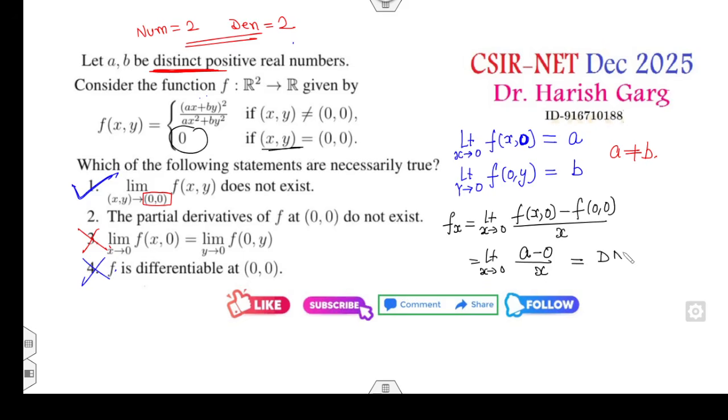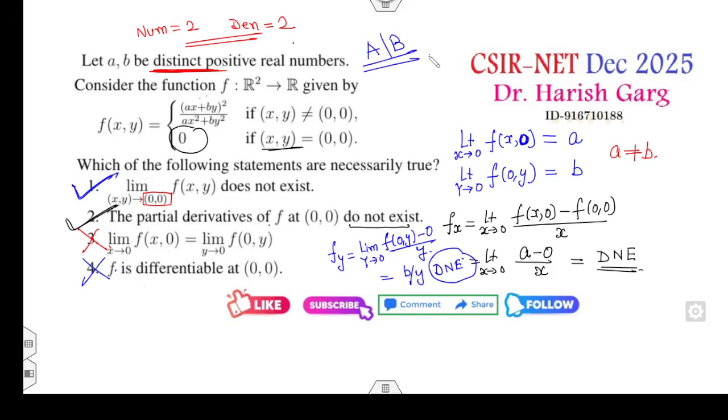Clearly say the limit does not exist. Partial derivative of f does not exist. You can also check the partial derivative with respect to y. Limit as y approaches 0 of f of (0, y) minus 0, divided by y, that will be b over y. Again, you can see the limit does not exist. The right answers are A and B.